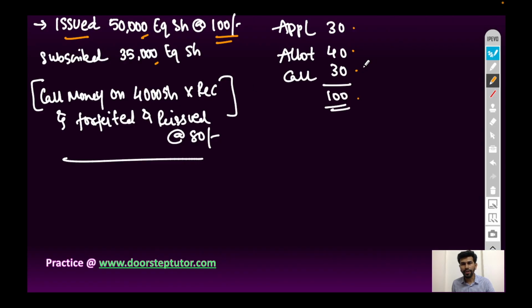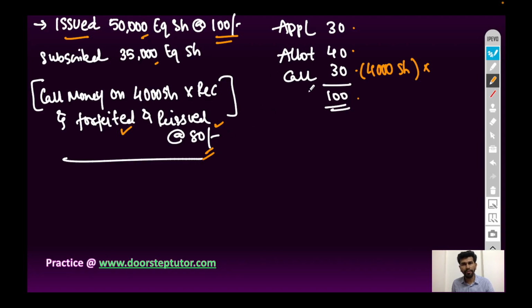Hence, the company has decided to forfeit the shares, and these forfeited shares are issued at 80 rupees. So, this is the case of issue of shares, forfeiture of shares, and reissue of forfeited shares.